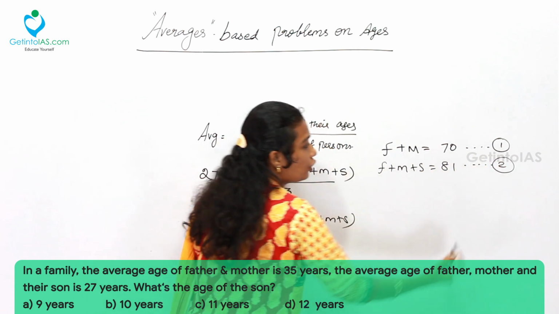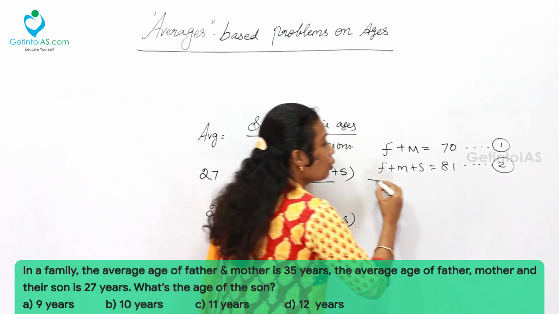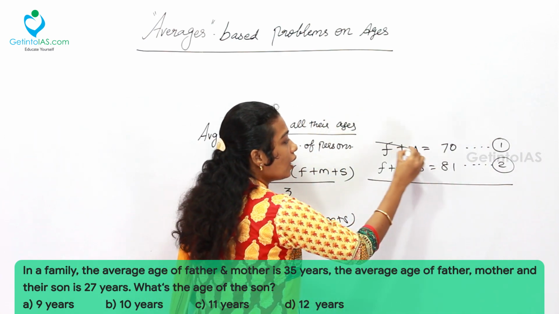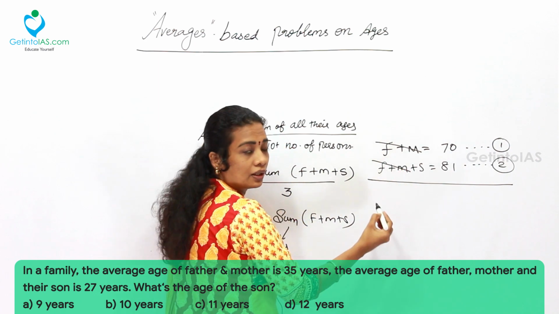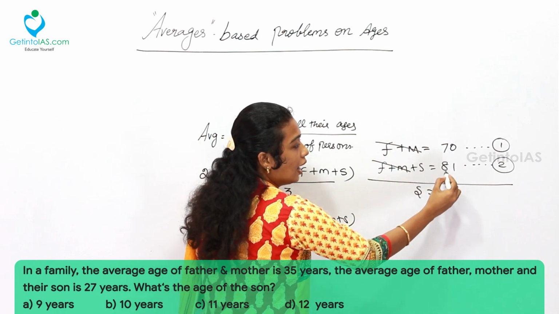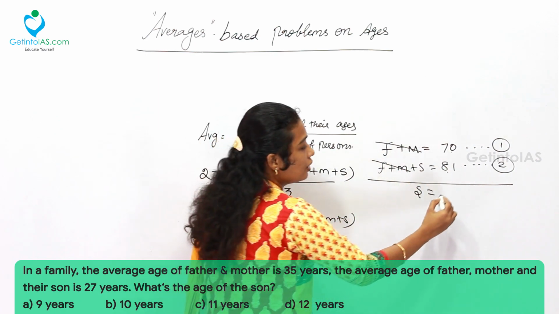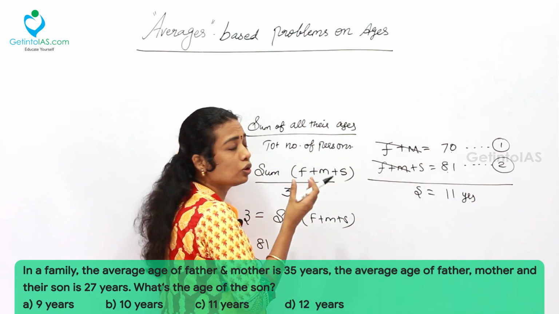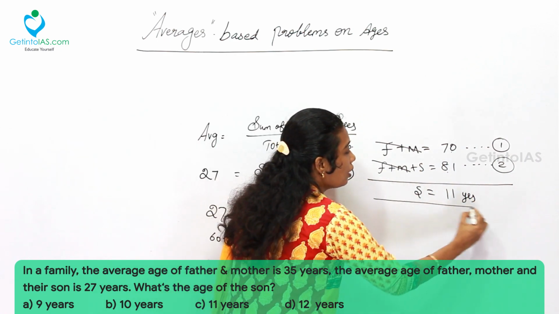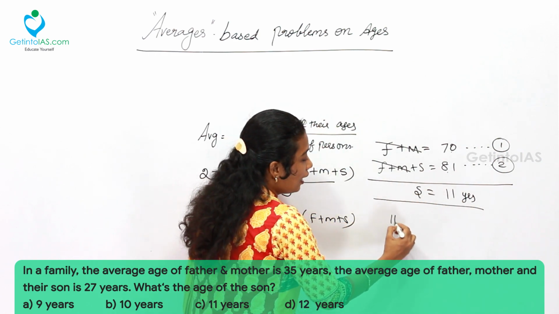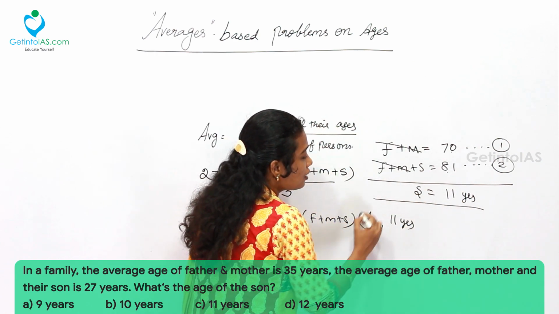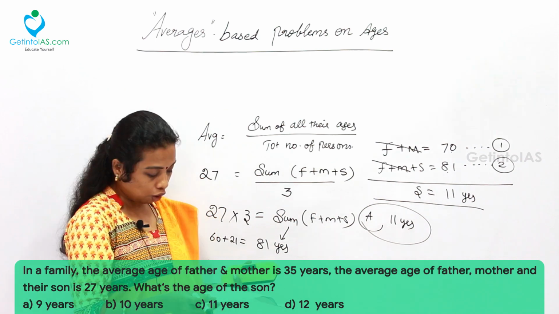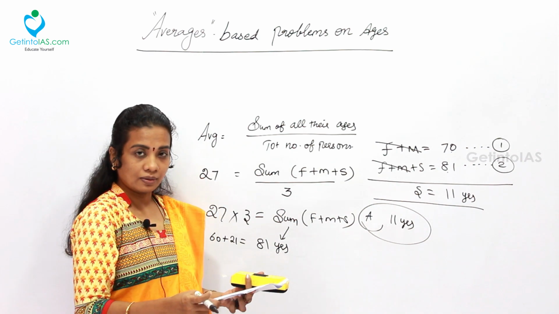This is equation 2. Solving both the equations, father and mother cancel, and the son remains. What is the difference between 81 and 70? 11 years. Ignore the negative value because age is not going to be negative. So the son's age is 11 years, and that is my answer for the question. Option C is the answer.